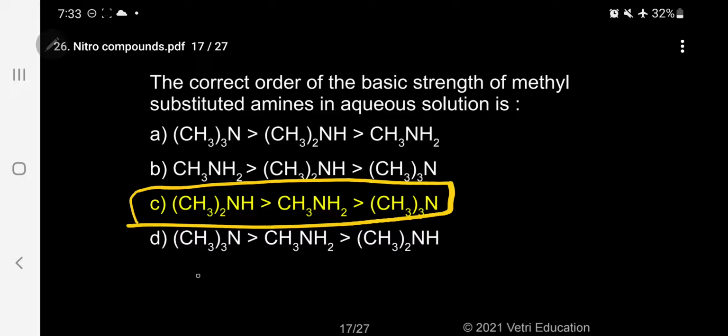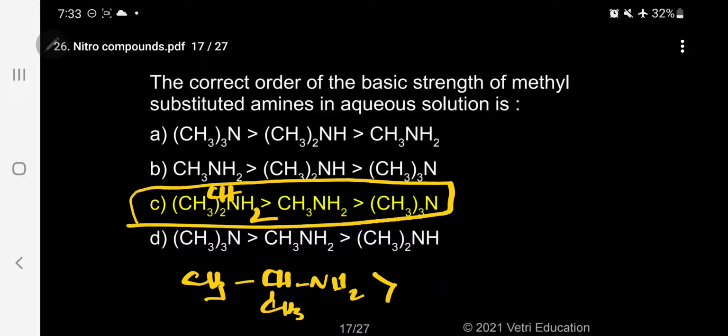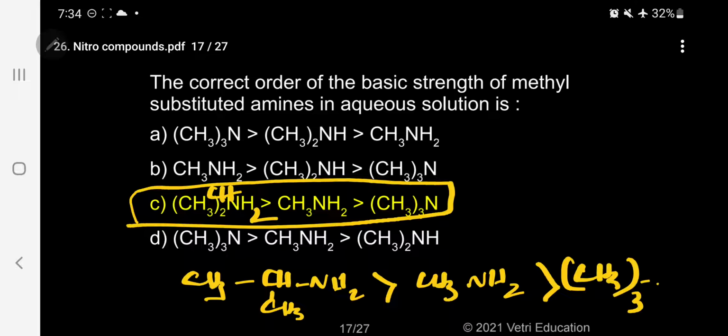So this is the secondary, that is CH3, CH, CH is missing here, CH3, NH2, is greater than methylamine, is greater than tertiary, that is tertiary butylamine. So this is the correct answer. Kindly, C is the correct answer.